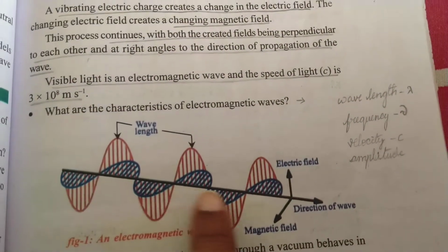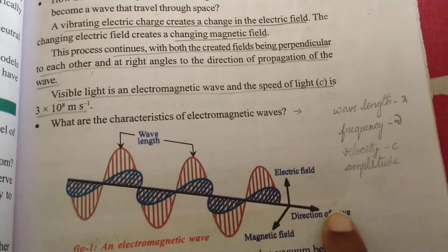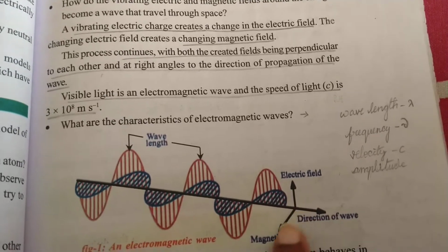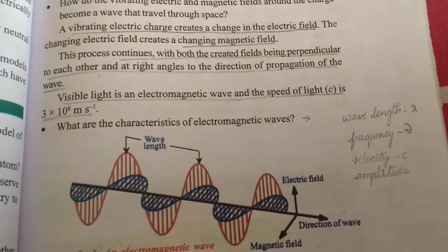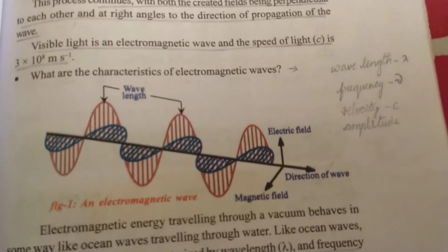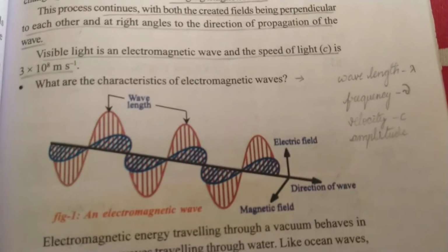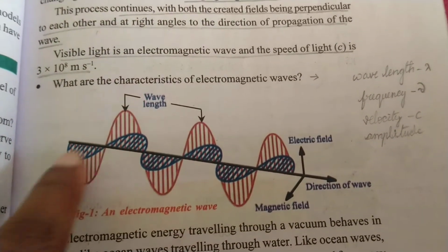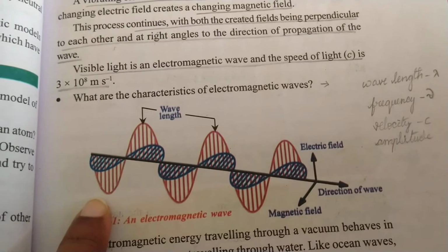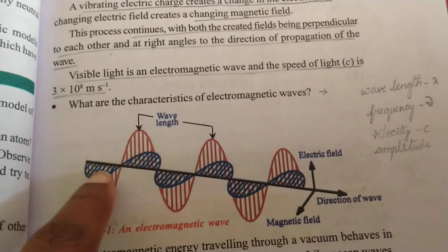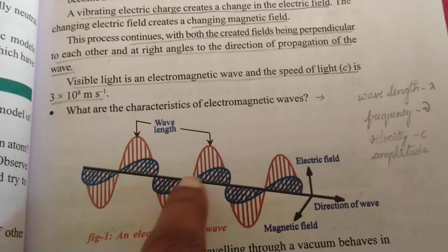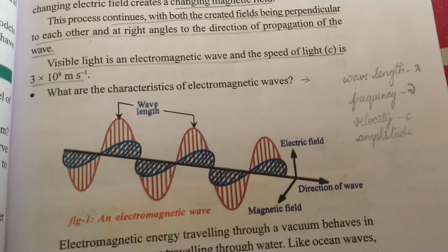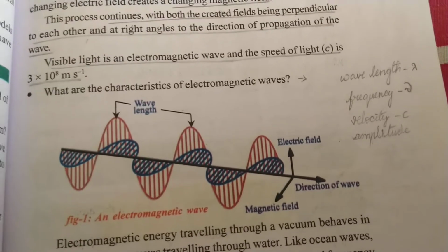If the light ray travels in this direction, this is the direction of the wave. Perpendicular to this is the electric field, and this is the magnetic field, again perpendicular. So these three are in three mutually perpendicular directions, right? Please, every one of you practice this diagram. You should have that feel of perpendicular, as if the two petals are at mutually perpendicular directions. How the curve is bending here is very, very important. So every one of you please draw the diagram and then post it to me. So this is how a light ray propagates.